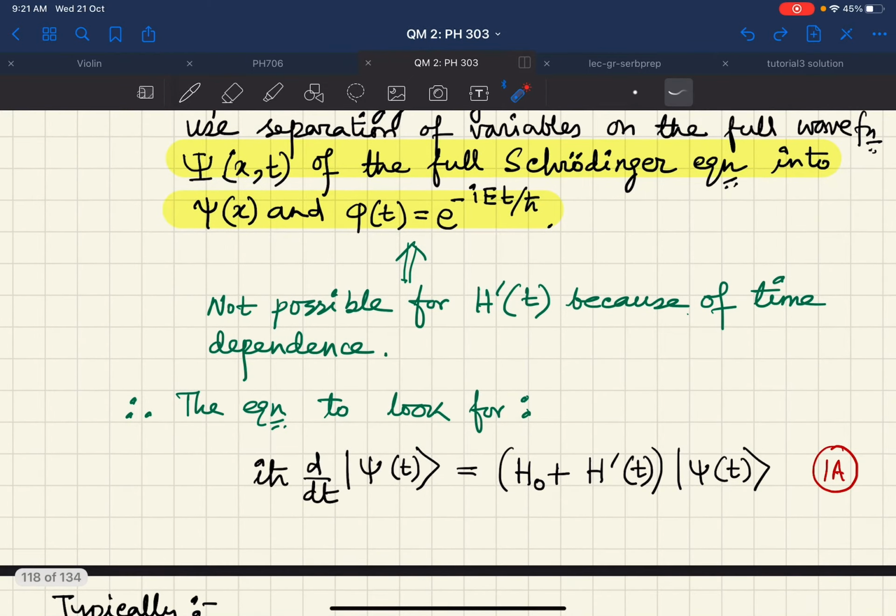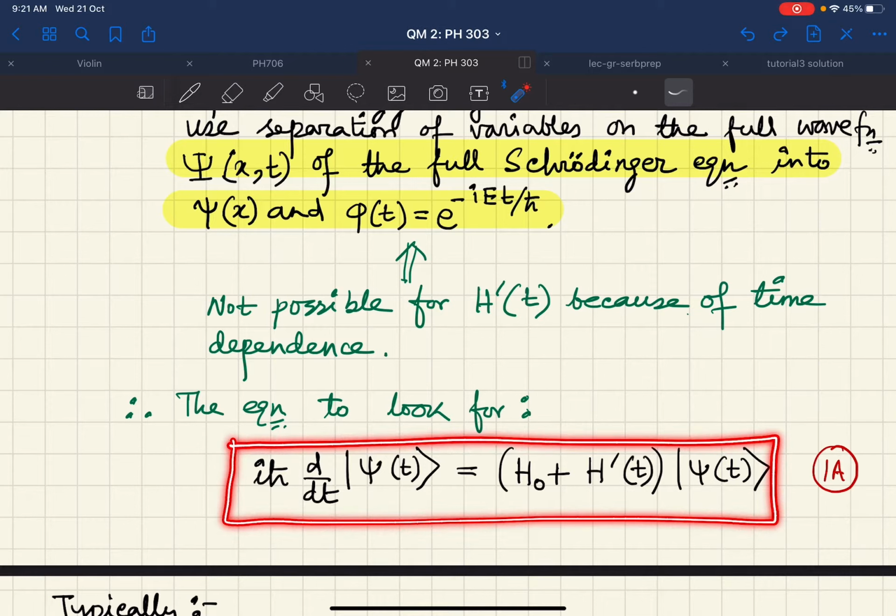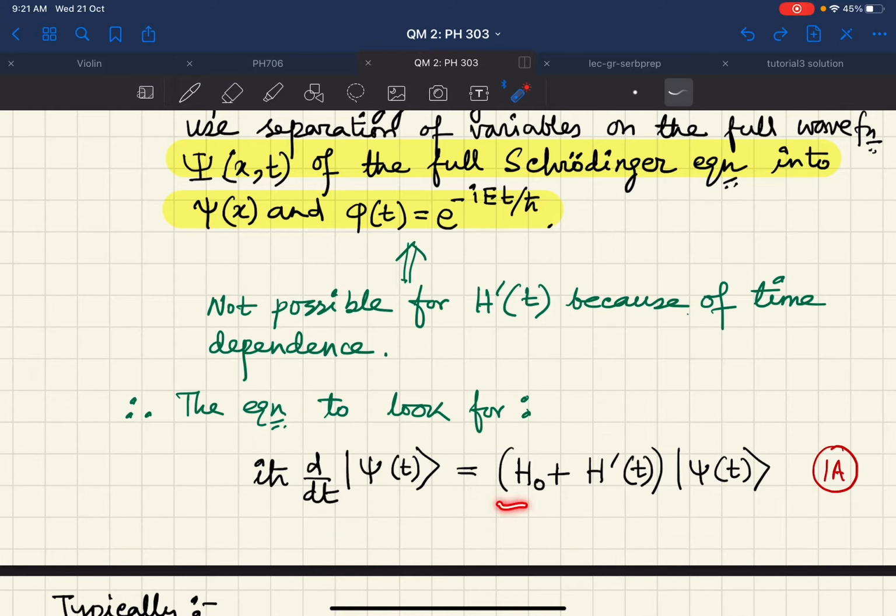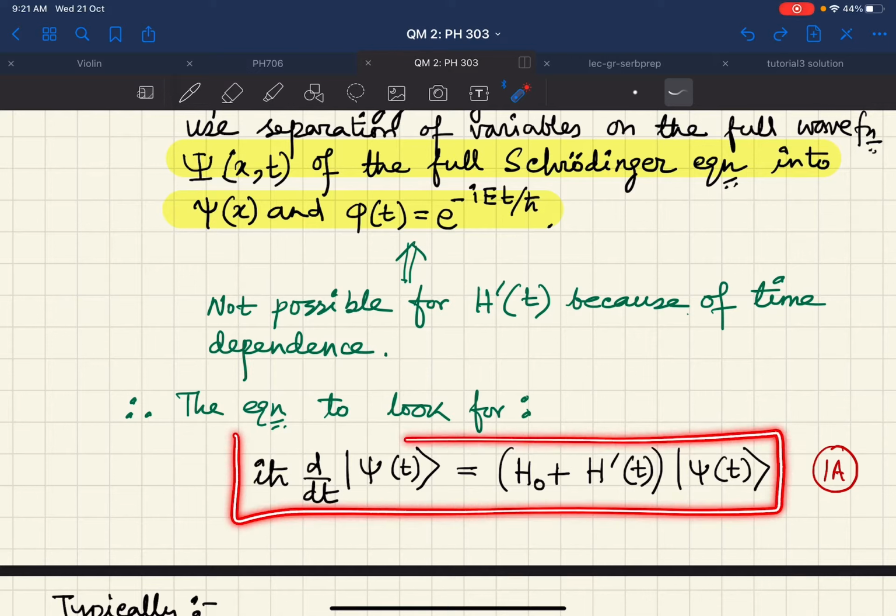So the equation that we should look for in our case, of course, is the Schrodinger equation, which will look like this. The form of the Schrodinger equation you all know. We have i h bar d/dt of psi of t on the left hand side, but on the right hand side, instead of just some Hamiltonian H, we have H of t, which is basically a combination of H naught, which was time independent, and H prime, which was time dependent. So our goal is to try to solve this equation and look for the state psi of t.